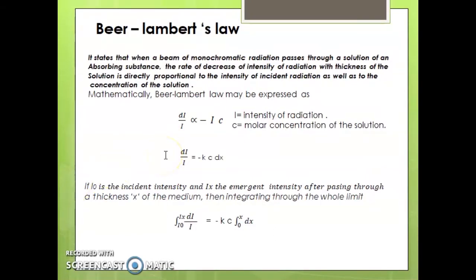It states that when a beam of monochromatic radiation passes through a solution of an absorbing substance, the rate of decrease of intensity of radiation with thickness of the solution is directly proportional to the intensity of the incident radiation as well as to the concentration of the solution.